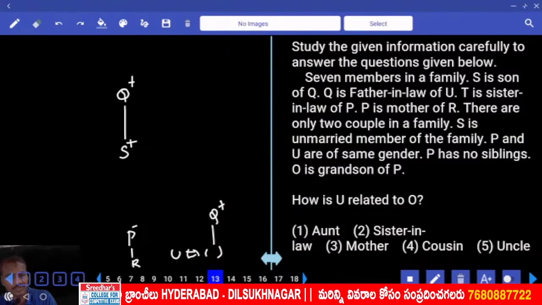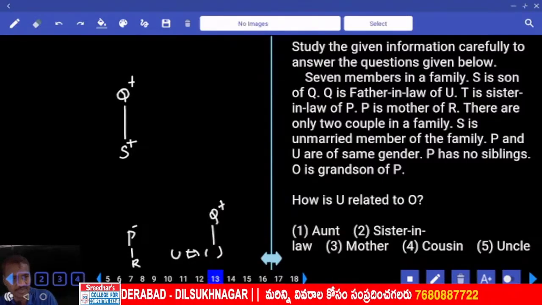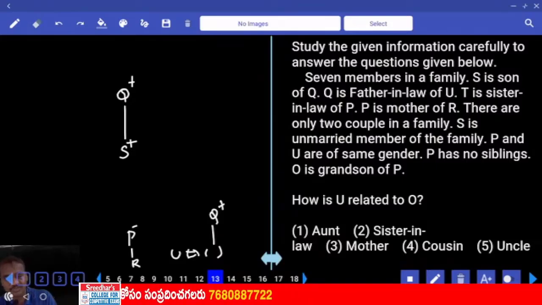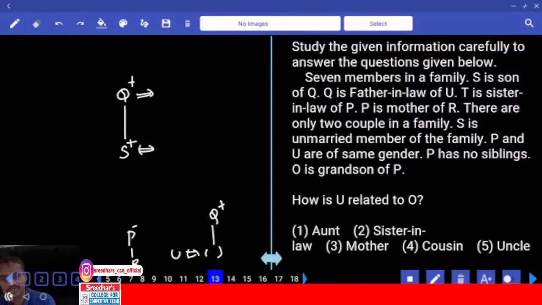Next, there are only 2 couples in the family. And S is an unmarried member. P and U are of the same gender. And P has no siblings, and O is the grandson of P. Hence this person should get married because there are only two married couples here.